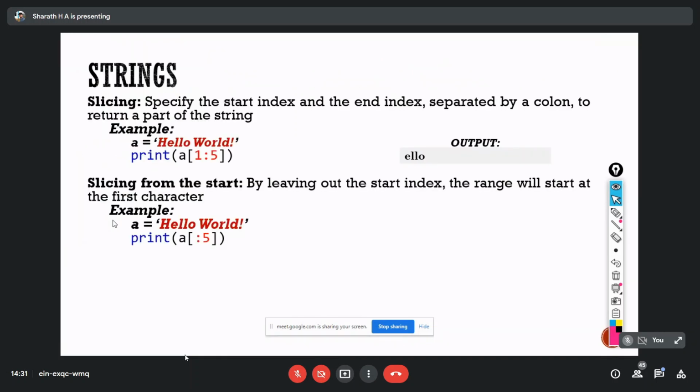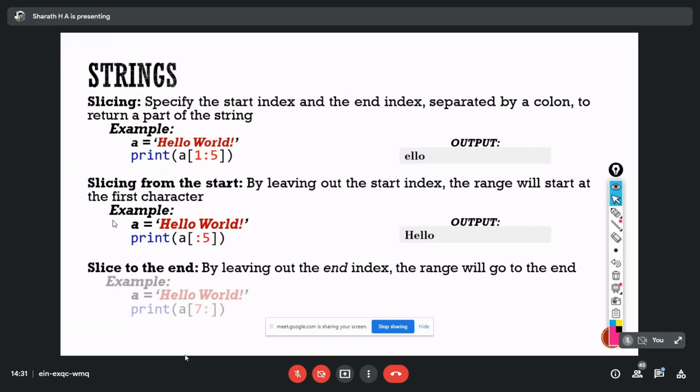So this is from the start, and this is to the end. Here the string which I have given is hello world, so you can see that from the 7th index, from W to the end of the string.